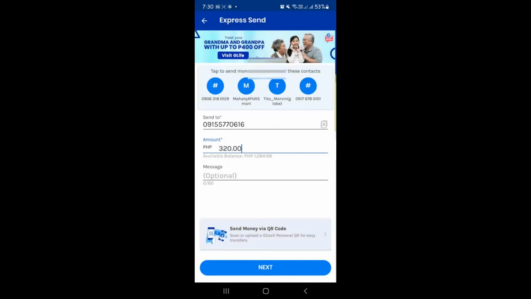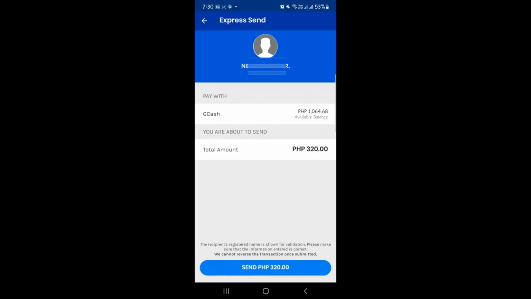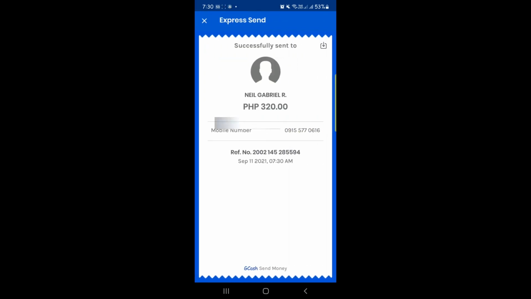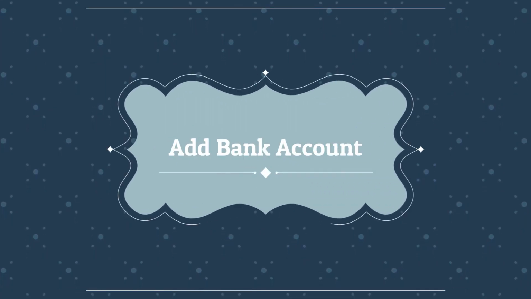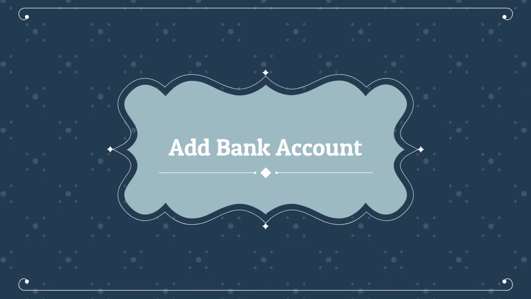And then, of course, the specific amount that you're going to transfer to that person. So there, it will give you the receipt. This will serve as your receipt most of the time. This is actually the receipt that we are sending to the person, say, for example, when we are doing such transaction, because it has the reference number and some other information, just like the date and the time when you sent this money to that person. So that's the first one.